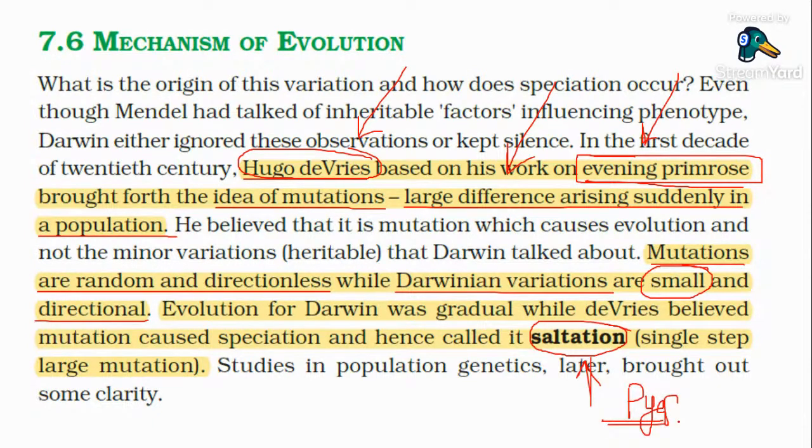According to Hugo de Vries, mutations were dash and dash. Mutations were directionless and random. Saltation, single step mutation. According to Darwin, small, directional and gradual. Clear? Yes, next is the Hardy-Weinberg principle.